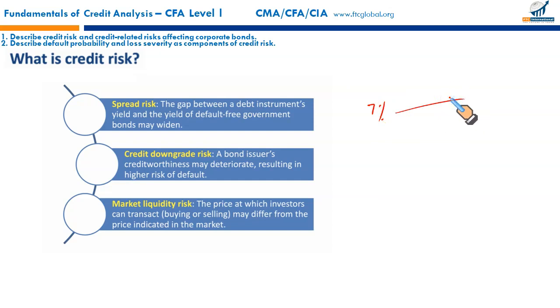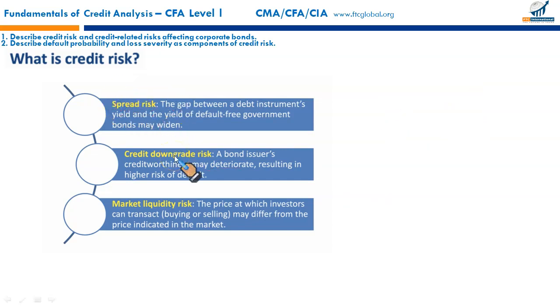And the default-free government bond yield is, let's say, 3%. If this spread of 4% widens, this would increase the cost of borrowing for the firm. This is called the spread risk.